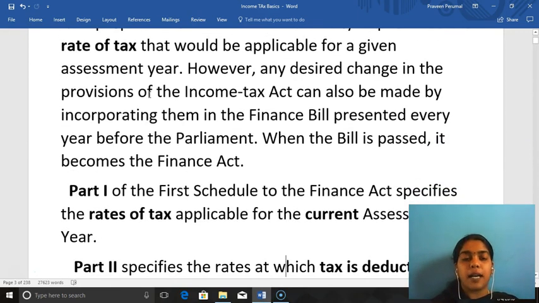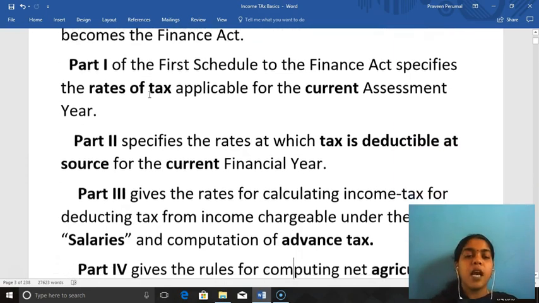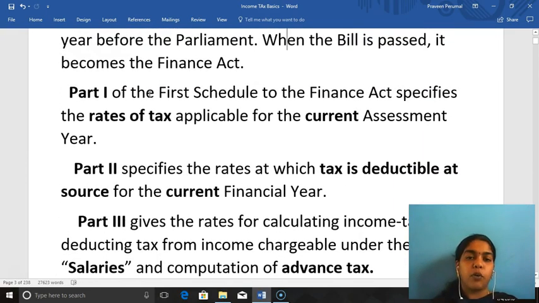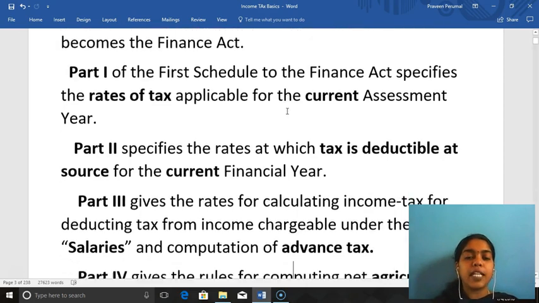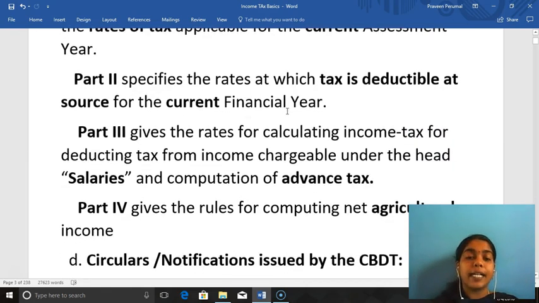Now, the Finance Act contains 4 parts: Part 1, Part 2, Part 3 and Part 4. What is Part 1? It deals with the major thing, that is the rate of tax applicable for the current assessment year. Part 2 is regarding the rates of TDS for the current financial year, and Part 3 is for the rates for deducting tax from income chargeable under the head salaries and computation of advance tax, and Part 4 is with regard to agricultural income.